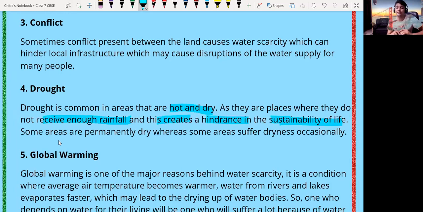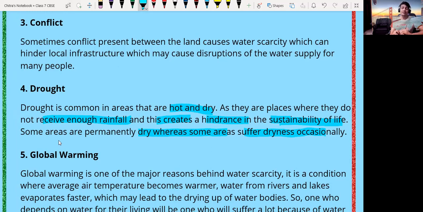They are not even getting sufficient fresh water to drink. Some areas are permanently dry, whereas some areas suffer dryness occasionally. So drought is one of the major problems behind the scarcity of water in that particular area.